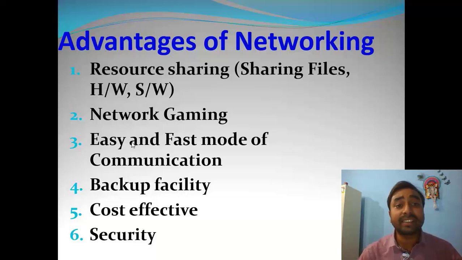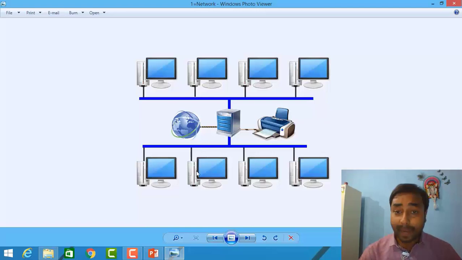The first advantage is resource sharing. With the help of that, we can easily share our files, the hardware, and the software. If you look at a network of computers, they can share the hardware, such as the printers. From any one of the computers, if we give the printing command, the printer will work smoothly. So this is an example of hardware sharing.